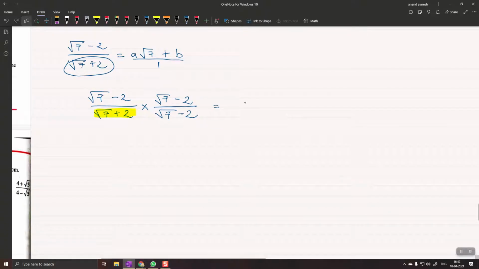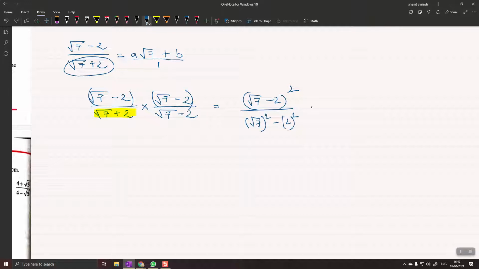So in the numerator we have root 7 minus 2 times root 7 minus 2. It will become root 7 minus 2 the whole square. And in the denominator we have root 7 plus 2 times root 7 minus 2. So using a plus b into a minus b, we have root 7 square minus 2 square. Now help me ahead. How to simplify this ahead?